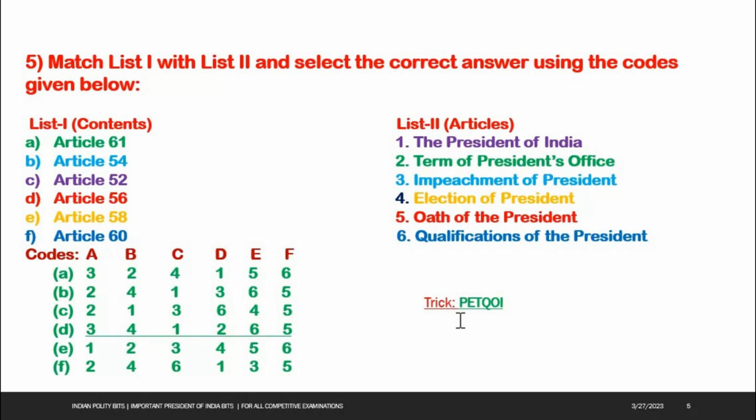President of India, Article number 52. Election of the President, Article number 54. Term of office of the President, Article number 56. Qualification of the President, Article number 58. Oath of the President, Article number 60. Impeachment of the President, Article number 61.